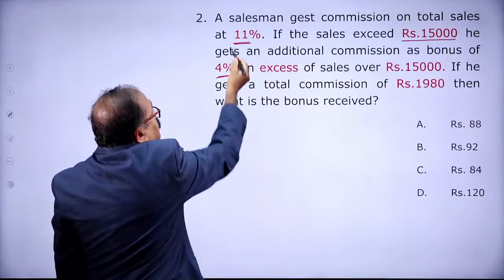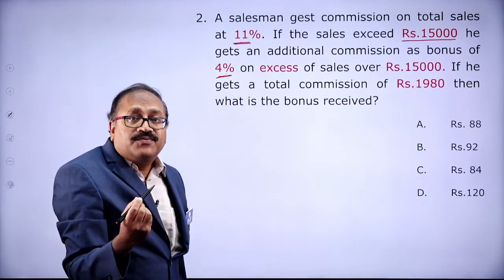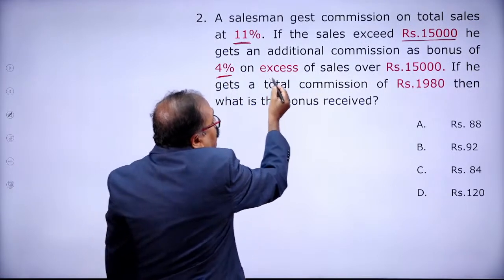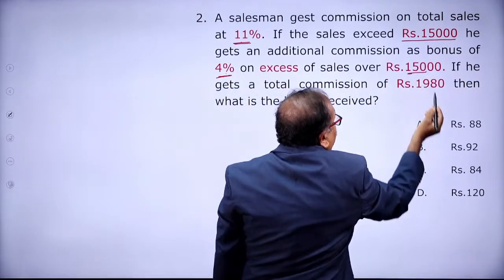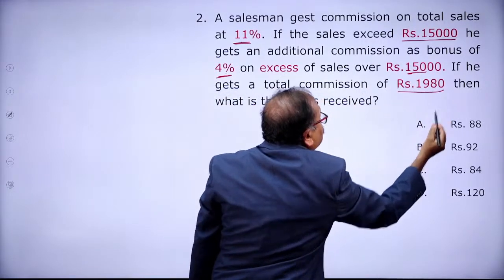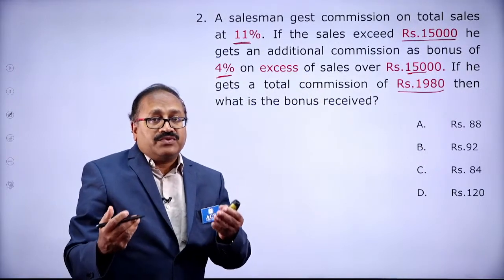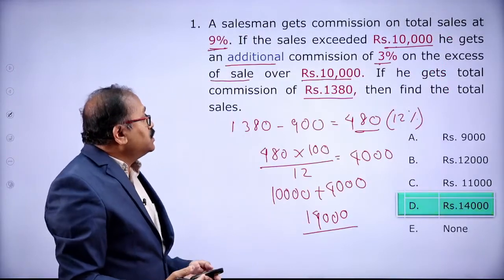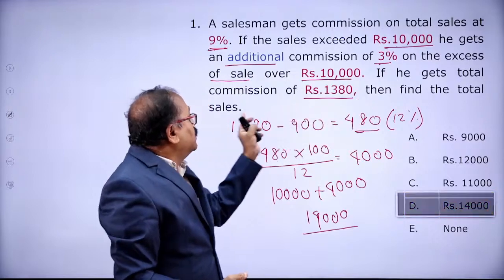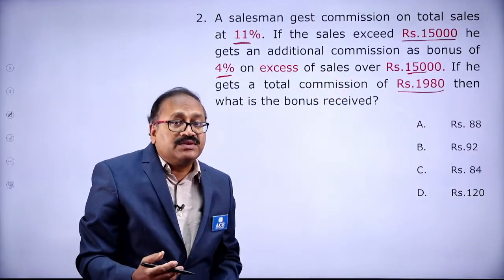In that case, it will be 11% plus 4%, a total of 15% on the excess sale. If the total commission is rupees 1,980, then what is the bonus received? Now my question here is, what is the bonus received?